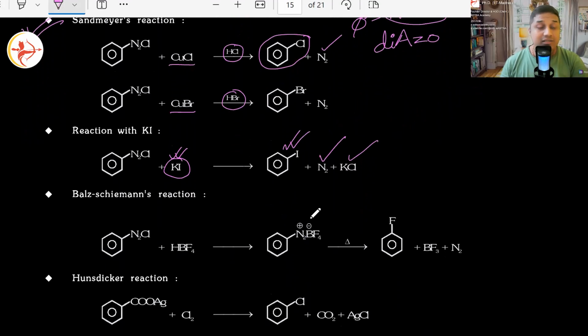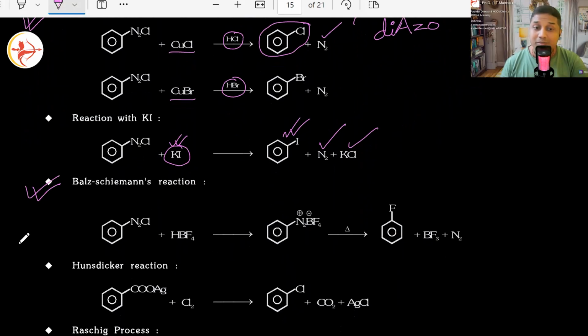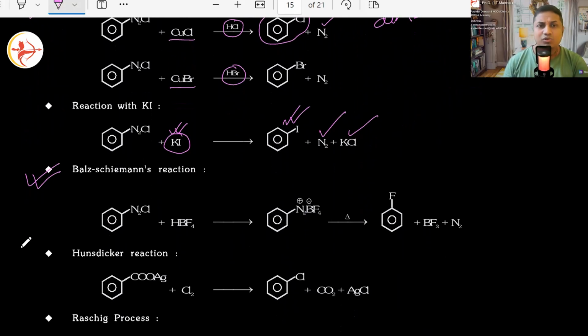Another reaction, again a name reaction, Balz-Schiemann's reaction. What happens in Balz-Schiemann's reaction? Again, same reaction. Now, who is going to behave here as an electrophile? Now, by the way, in all these places, only electrophilic substitution is happening. Yes or no? N2 is being substituted with what? Fluoride ion there. But this fluoride ion is not F minus.